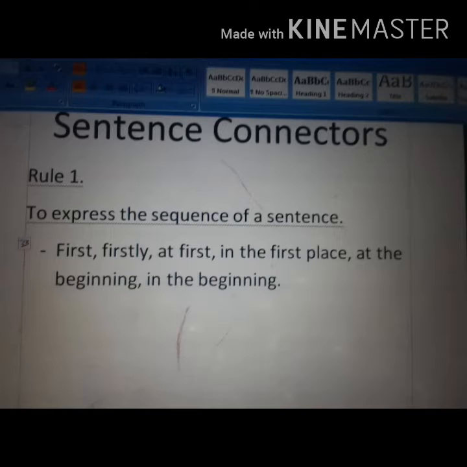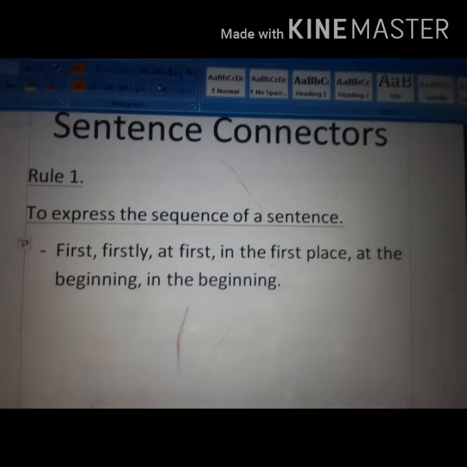I am discussing rule number 1, that is to express the sequence of a sentence. That means these connectors are used to express the sequence when we connect two or more clauses and describe the sequence. Which connectors are used in this situation?